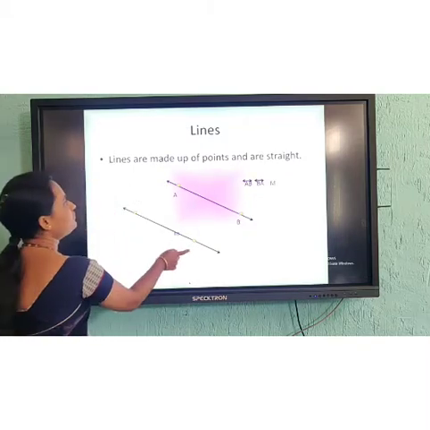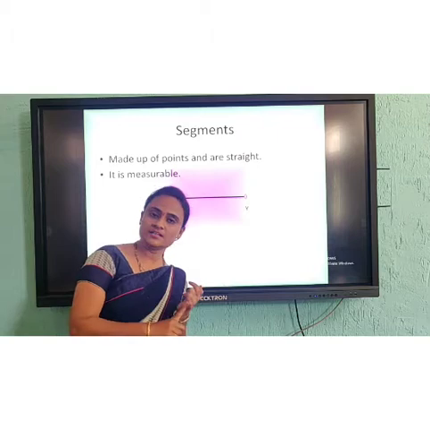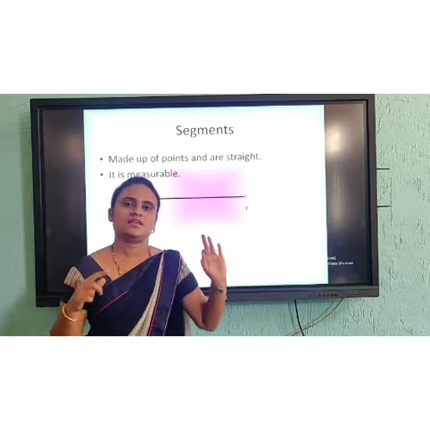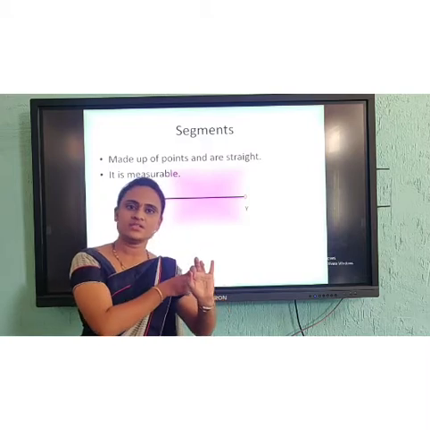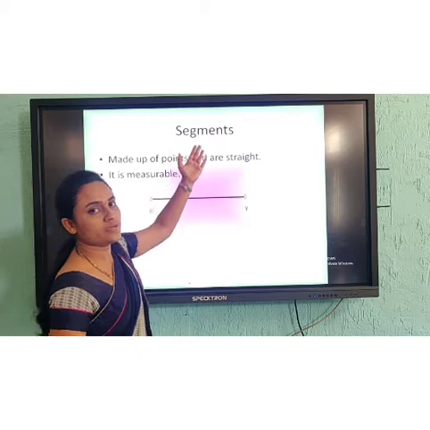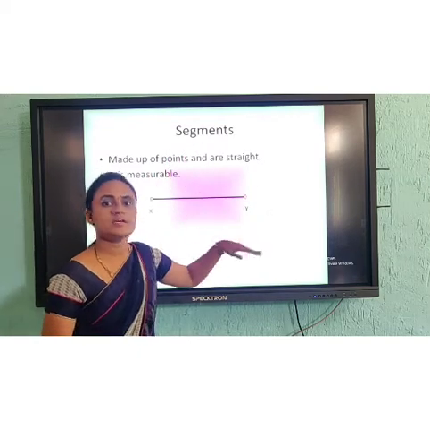Now next, after lines, segments. There is a difference between lines, segments, and line segments. These three are not the same. Line is different, segment is different, line segment is different. Clear? So what do you mean by segments? Segments are made up of points and are straight, same as lines.